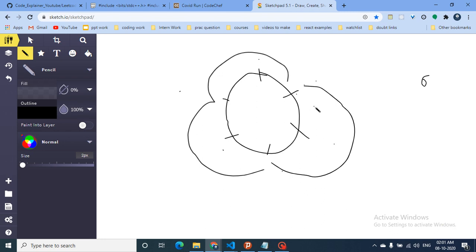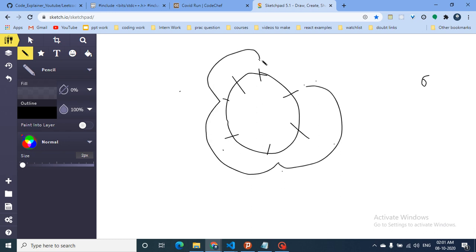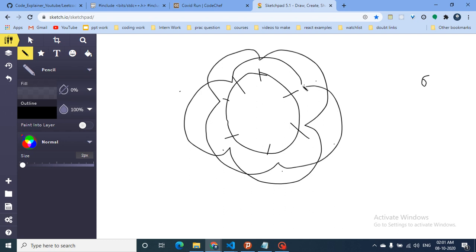Else, let's assume that in the same question I am jumping by 2, but there is one more city here. Now my virus starts from here. As you can see, it jumps to this position, then this position, then this city, then this city, and then the initial city again. So we have covered all the cities and come to the same city again.